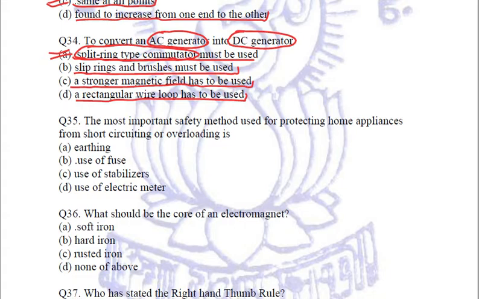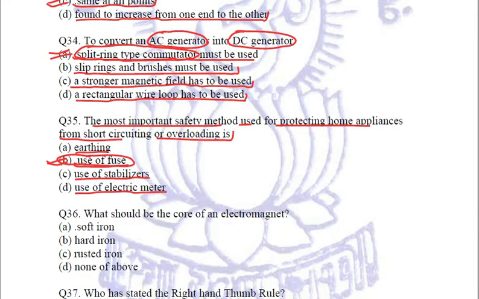Next question. The most important safety method used for protecting home appliances from short circuiting or overloading is it earthing, is it use of fuse, or use of stabilizers, or use of electric meter? It is the use of fuse which can protect the home appliances if any kind of short circuiting or overloading takes place. So B will be the right answer.